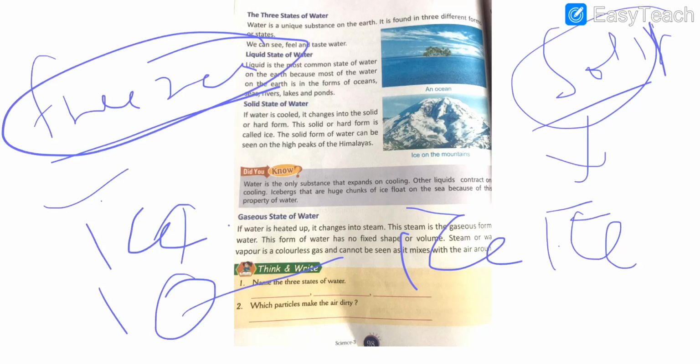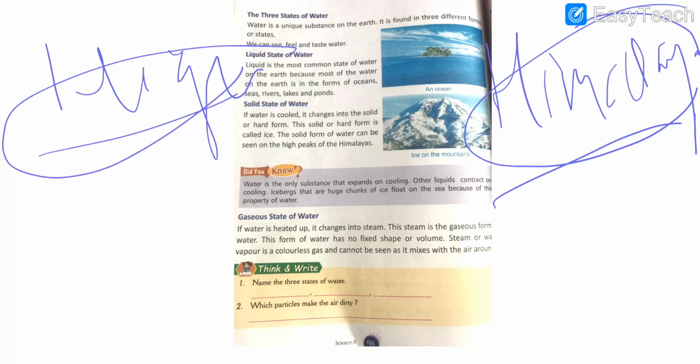Students, the solid form of water is found on the high mountains. For example, the mountains of Himalayas. Himalayas are the great mountains that are present in the upper reaches, and in those Himalayas or high peaks, you can see the solid form of water, or you can see the ice over the Himalayas.